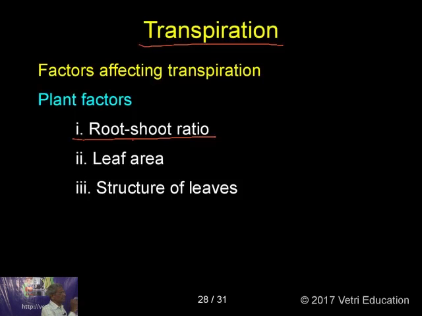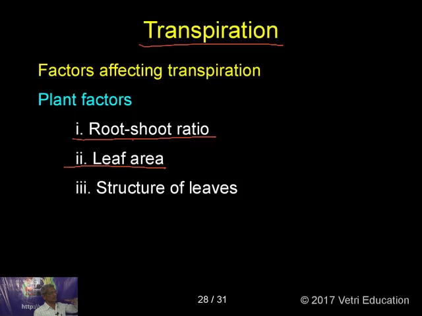So it is this factor which is very important for the transpiration. When the root shoot ratio is more, more transpiration will be there. When the root shoot ratio is very, very less, less transpiration will be there. Similarly, when leaf area is more, you will have more transpiration. In some of the xerophytic plants, when we go to environmental studies, I will teach you more about how the leaf area is determining the transpiration.